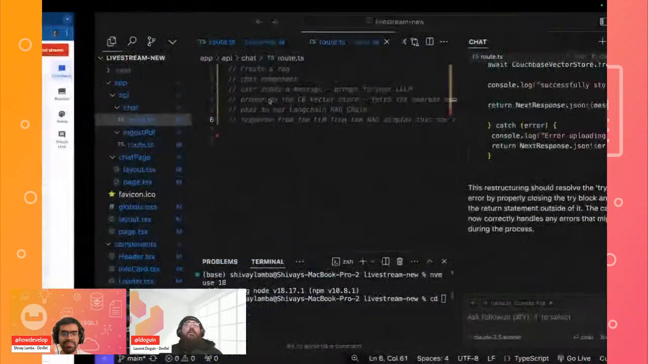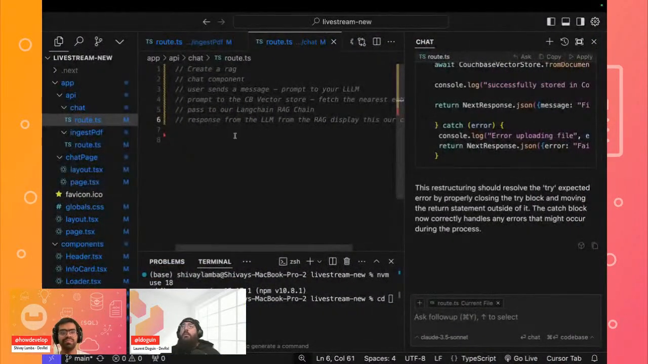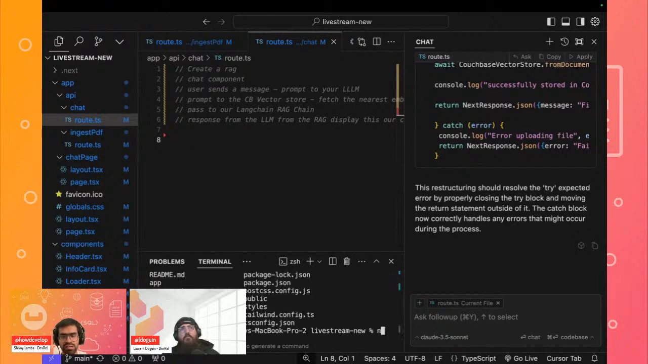Yes, absolutely. Just to recap, last time you used Cursor and V0 and Claude to get most of that code generated. Yeah. Basically what we used V0 for was to generate our entire front end.